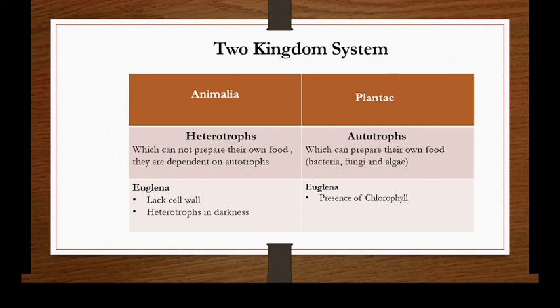After this, some biologists found that this system of classification is unworkable in the case of some unicellular organisms like Euglena, which has characteristics of both animals as well as plants, as it lacks a cell wall and is heterotroph in darkness. Heterotroph means it cannot prepare its own food in darkness, while in the presence of sunlight it can prepare its own food as it has chlorophyll.